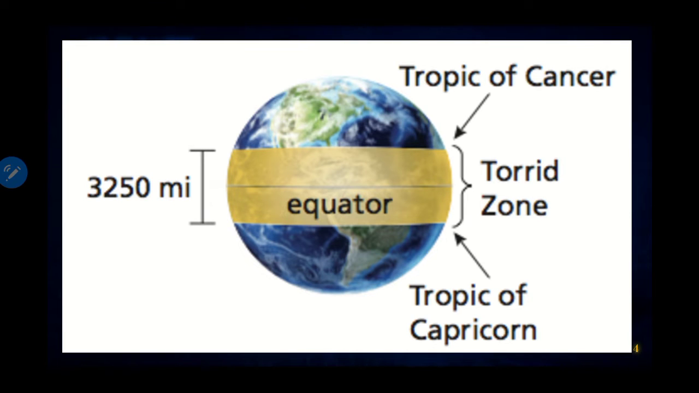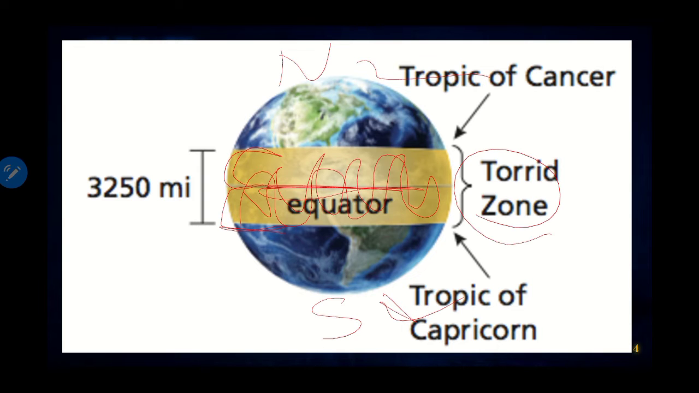Now, where does this torrid zone lie? So, this is the equator line. From equator to Tropic of Cancer in the northern hemisphere, and from equator to Tropic of Capricorn in the southern hemisphere. This highlighted area is called torrid zone.